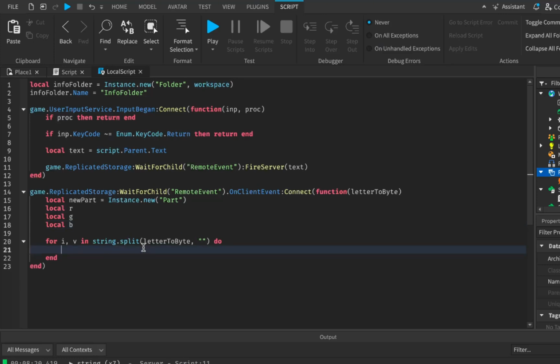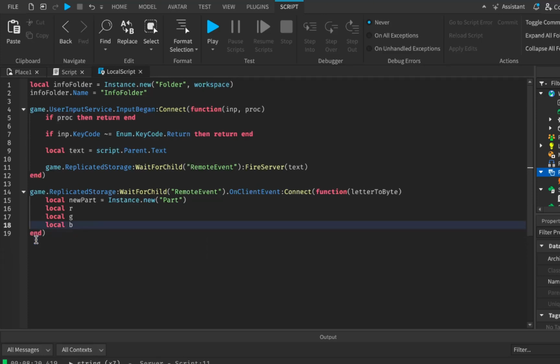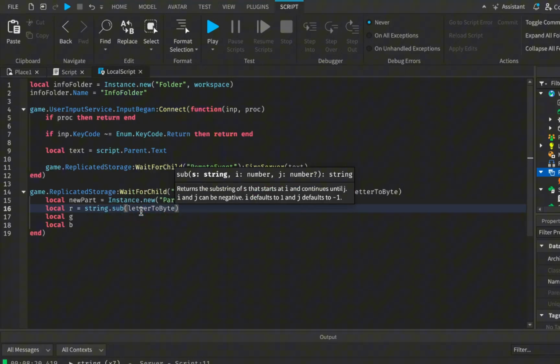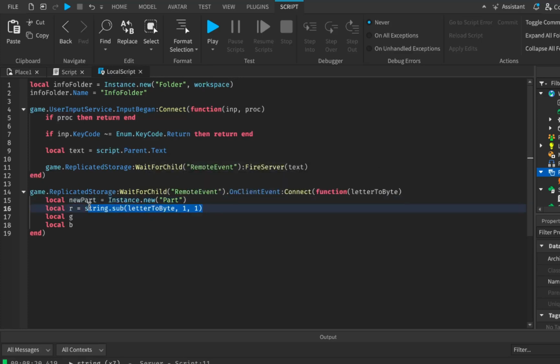So what I want to do now is, when we loop through these, I'm just now realizing how stupid what I'm trying to do actually is. What I wanted to do is make a bunch of if statements and check, like, if i is equal to 1, then we'll set the letter to be R. If i is equal to 2, then it's going to be G, and if i is equal to 3, it's going to be B. But what we could do is just say string.sub, and give it the string, which is the letter to byte, and set it to be 1, like that. We could just do that.